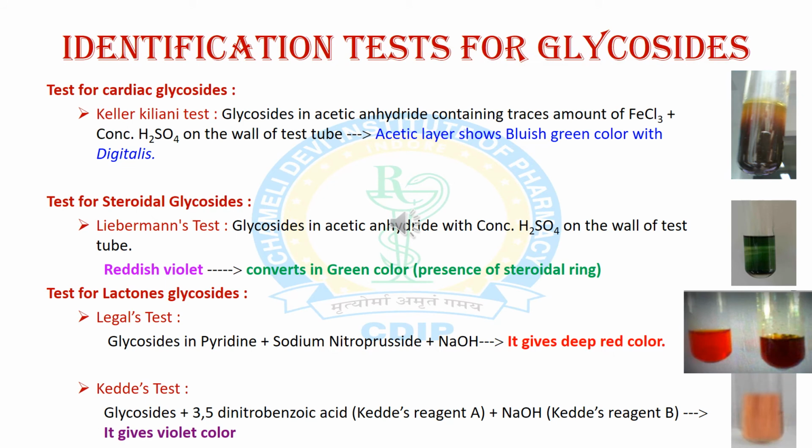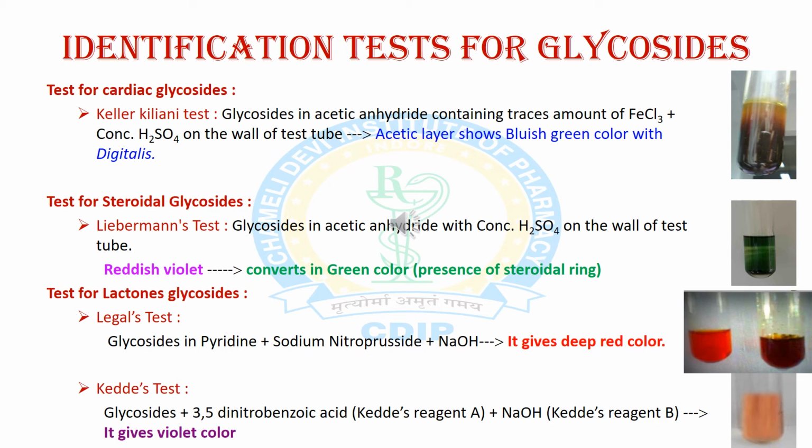Now we will discuss the identification tests for glycosides. There are various types of tests available on the basis of their categories. First category is the test for cardiac glycoside, and it is the Keller-Kiliani test. In this test, first of all we take the crude drug containing glycoside and treat it with acetic anhydride. Then add some amount of ferric chloride solution and concentrated H2SO4 on the wall of the test tube. It shows a bluish green color in the presence of digitalis.